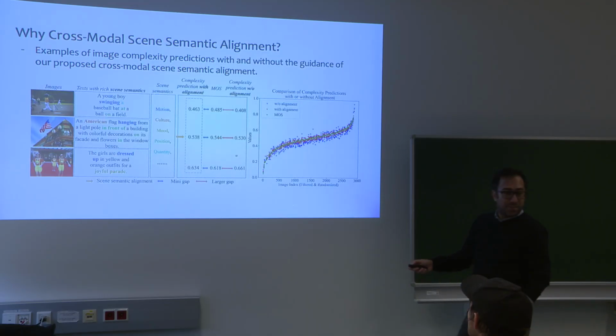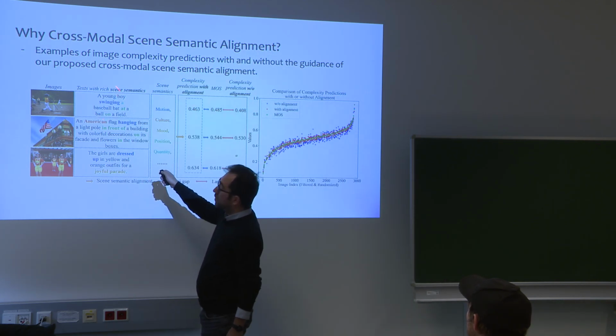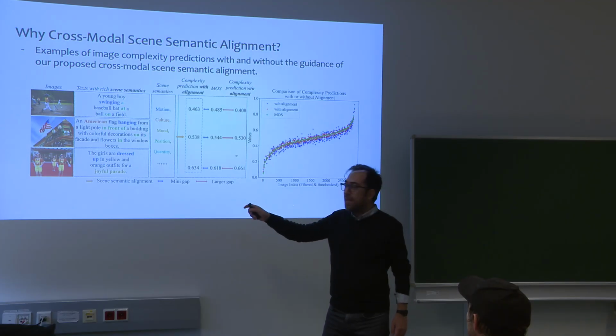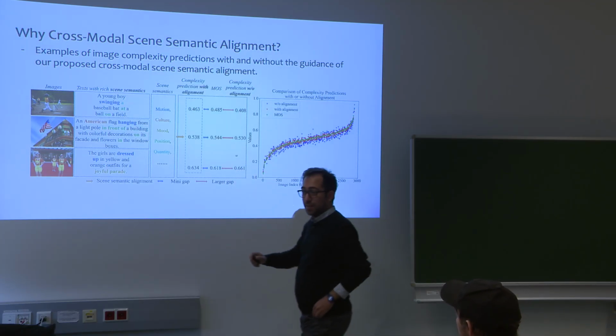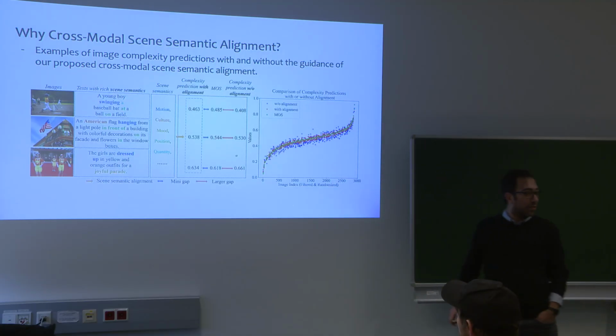Here, you can see some examples. We extract the text from the image. We have this image, and this is the corresponding text extracted using the image to text module. So this is the second one, and this is the third one. We can get lots of semantic information. For example, motion.